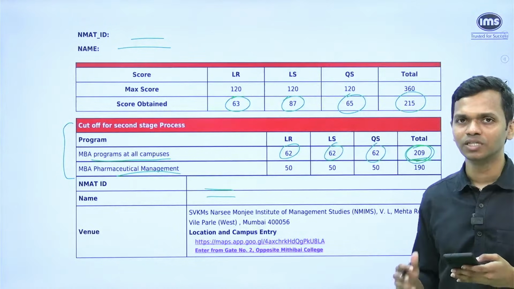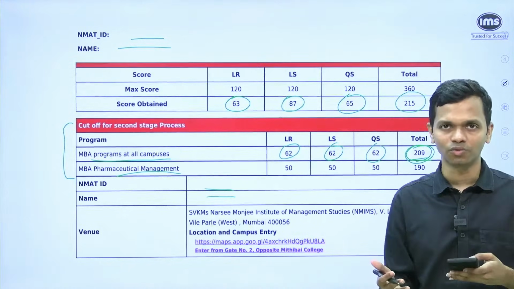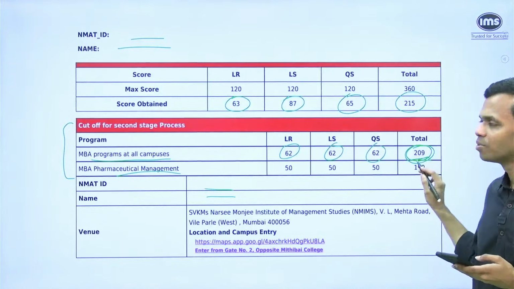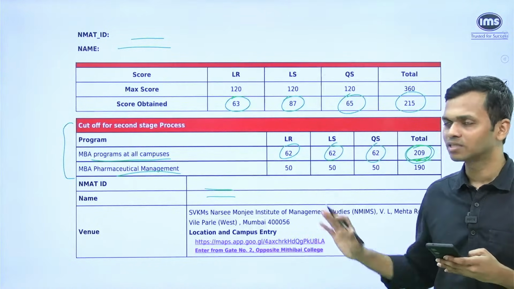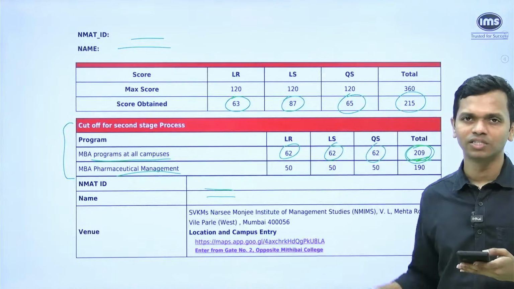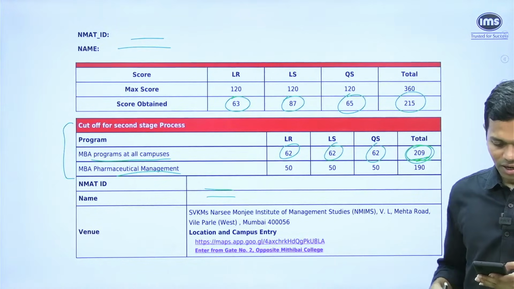What has just happened is they have changed the way they announce the cutoffs. Earlier they used to announce program-wise cutoffs. Now they have just given the minimum figure that you need to be eligible for the subsequent round. So that is the aspect that has changed. Rest of the things are more or less the same, and of course the weightages have also changed quite a bit. Okay. All right. I think that's about it.